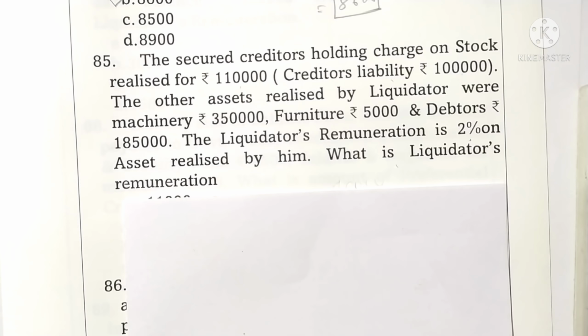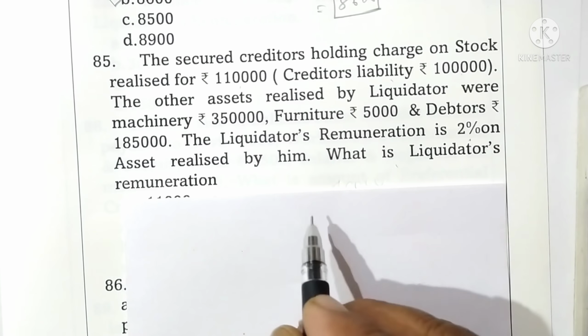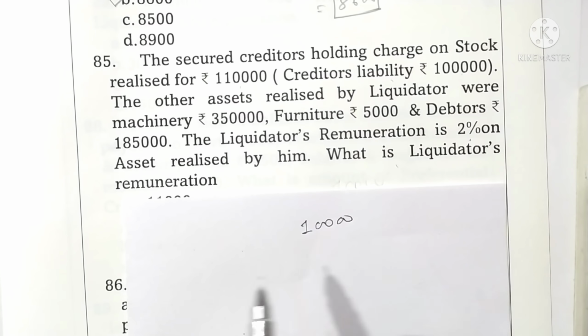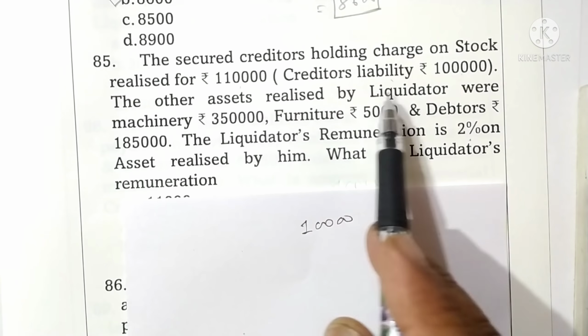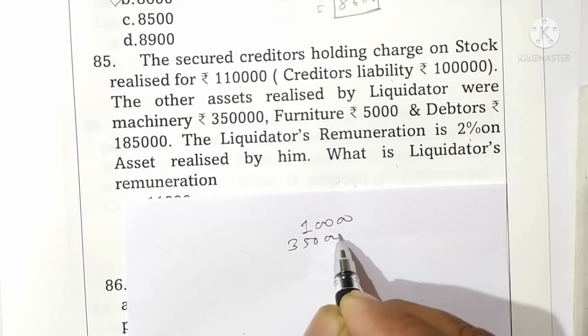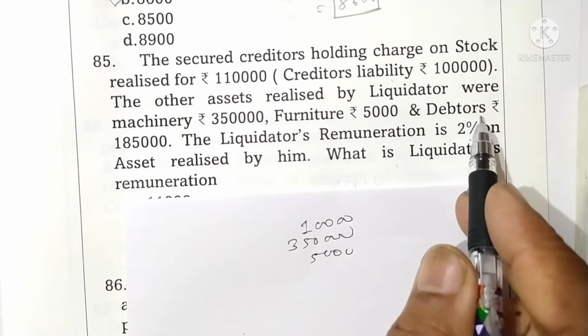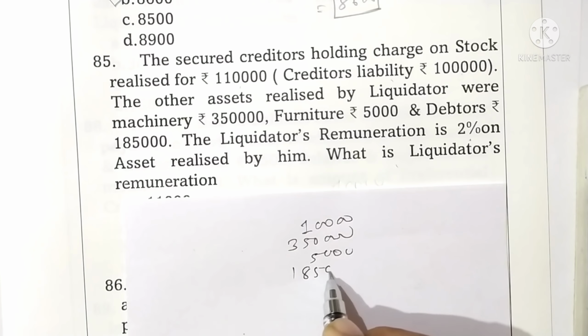Question 85. The secured creditors holding charge on stock realized for rupees 1,10,000. The creditors' liability is rupees 1 lakh. It means the surplus asset realized is rupees 10,000. The other assets realized by the liquidator were machinery rupees 3,50,000, furniture rupees 5,000 and debtors rupees 1,85,000.